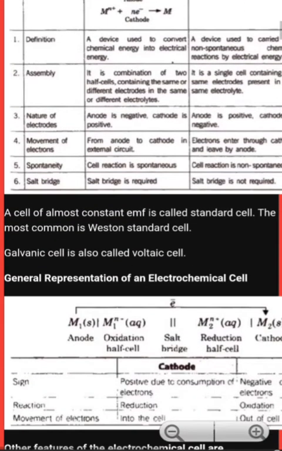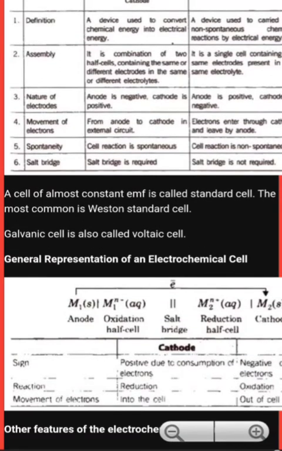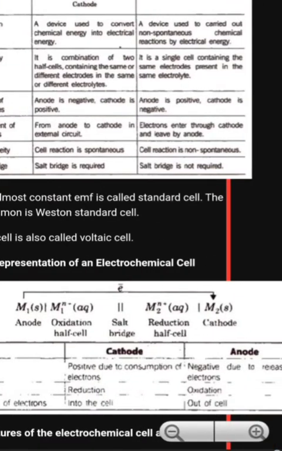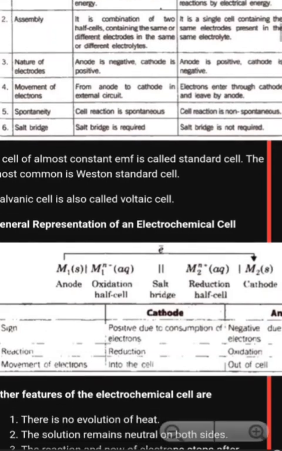Representation. Now we will see the representation of a galvanic cell or electrochemical cell. M1 is the anode, the negatively charged oxidation half cell, then the salt bridge, then the reduction half cell, then the cathode. This is the representation of a galvanic cell, or cell diagram.